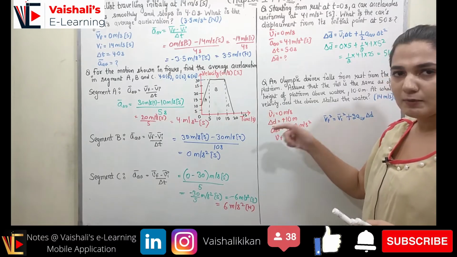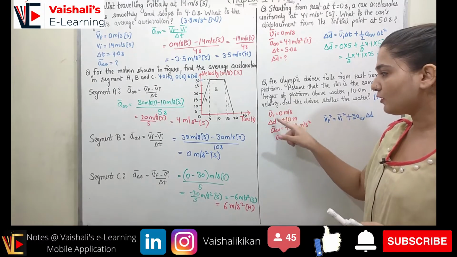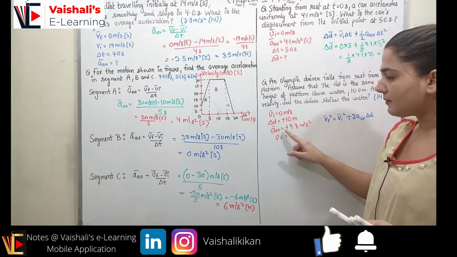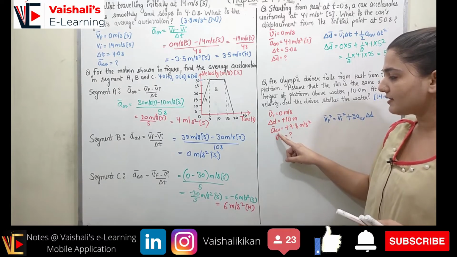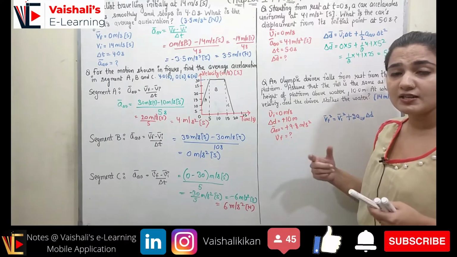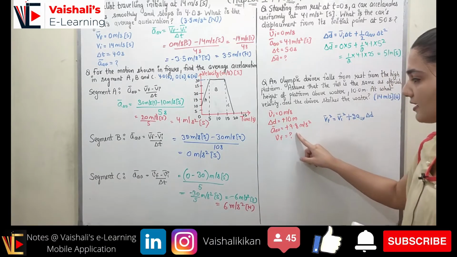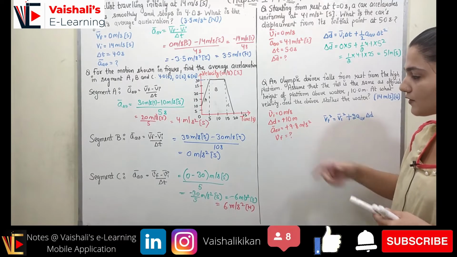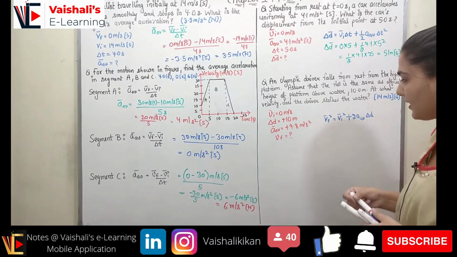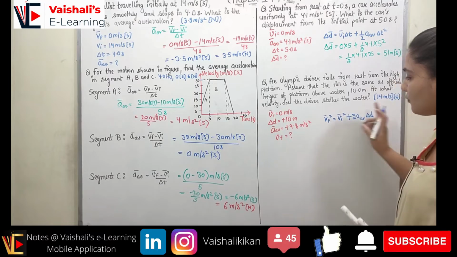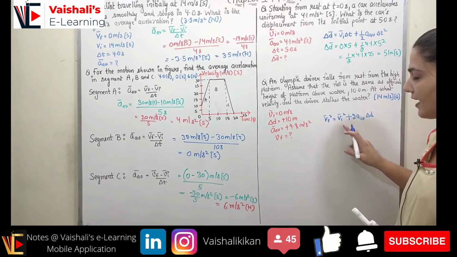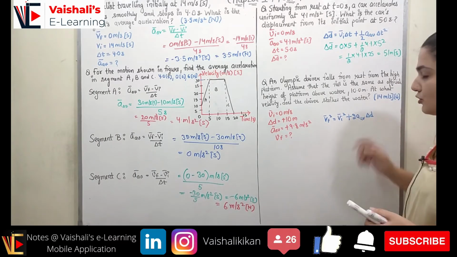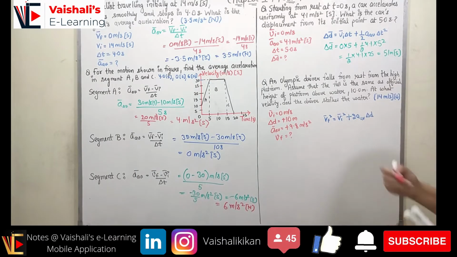Now initial velocity, because he was starting from rest, is 0 meter per second. The height is given, which is 10 meter. Now what is the average acceleration? Average acceleration is the acceleration due to gravity in this case, which is 9.8 meter per second square. So we are taking positive direction in the south direction, right? So let's put all of the values. We know the relationship between V final and V initial. So V final square is equal to V initial square plus 2 acceleration into the displacement.